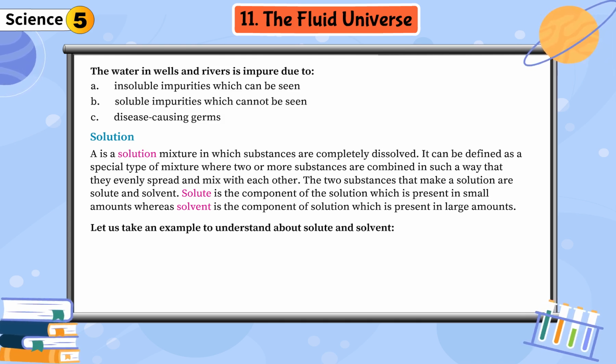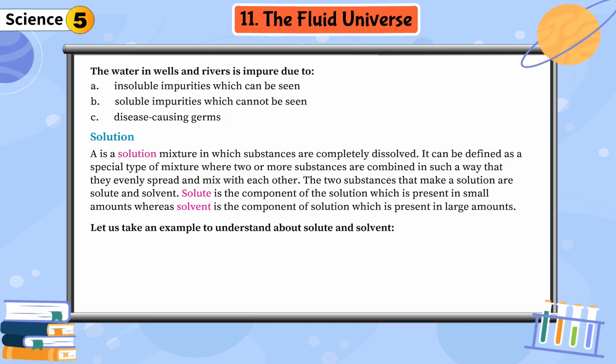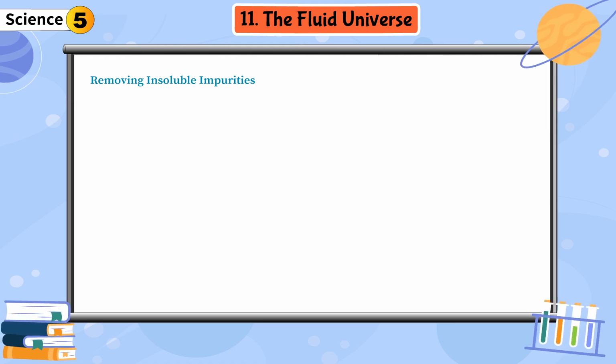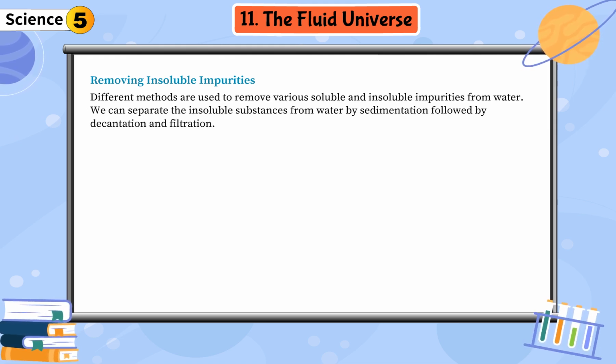Let us take an example to understand solute and solvent. When we mix salt and water, it completely dissolves and forms a solution. Here, salt is the solute and water is the solvent. Removing insoluble impurities. Different methods are used to remove various soluble and insoluble impurities from water. We can separate the insoluble substances from water by sedimentation followed by decantation and filtration.